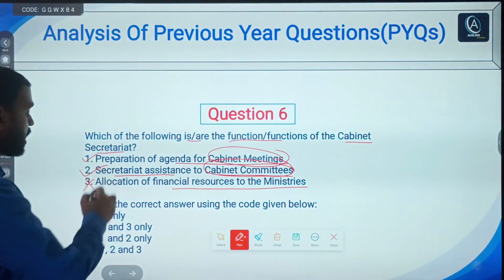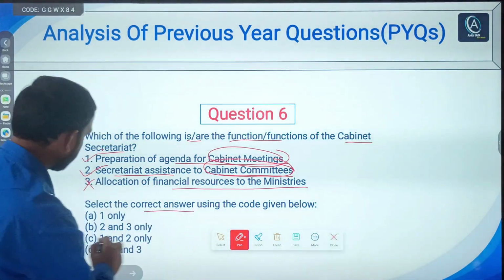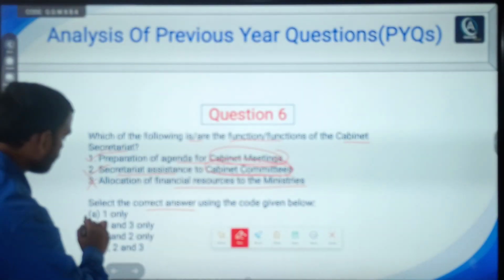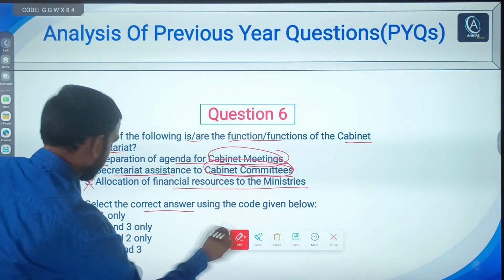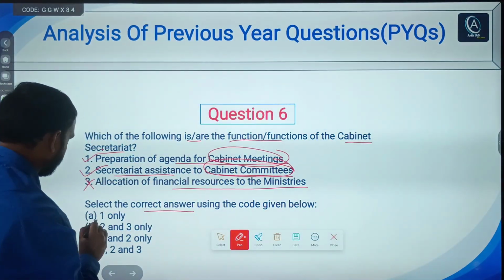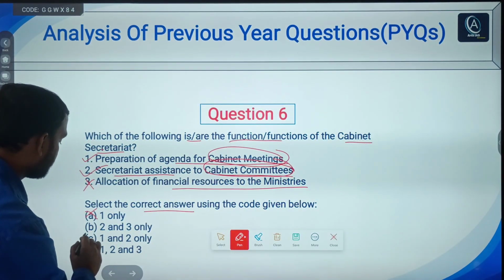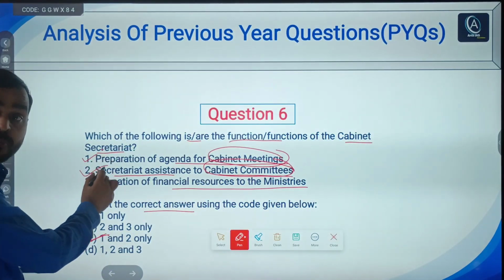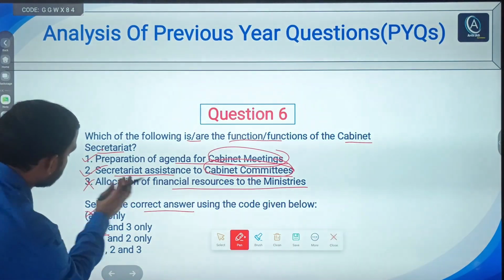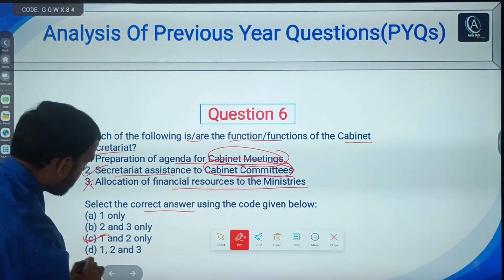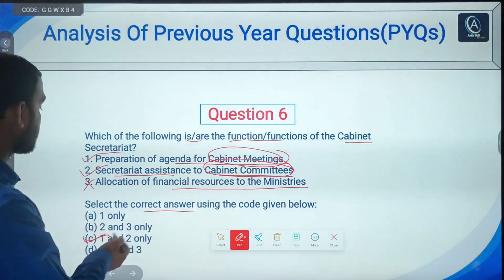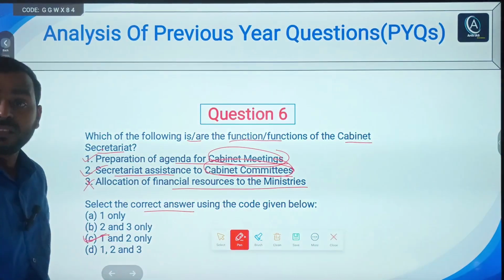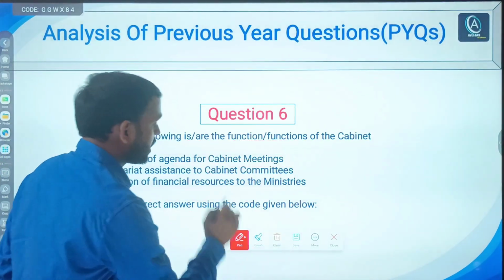So only statement 1 and 2 are correct. Now choose the correct answer. A says one only, no, right? B says 2 and 3, no. C says 1 and 2. Obviously, C is the right answer because statement 1 and 2 are correct. So C is the right answer, right? No need to go for D. C is the right answer of this question, right? Now you can check the explanation.